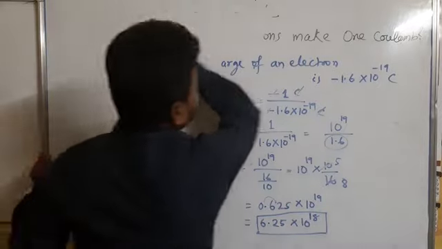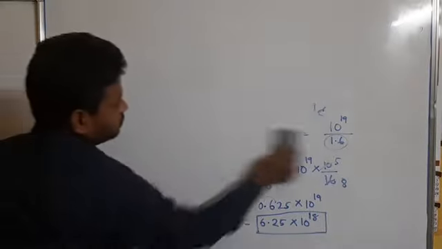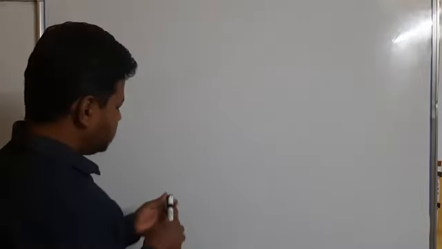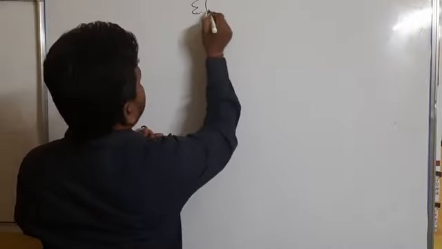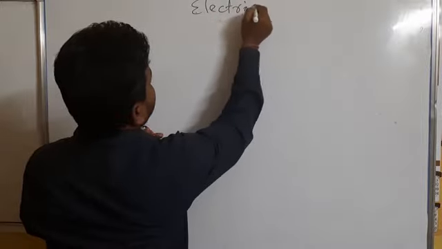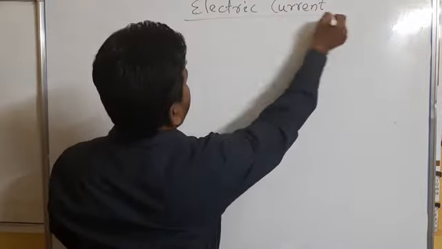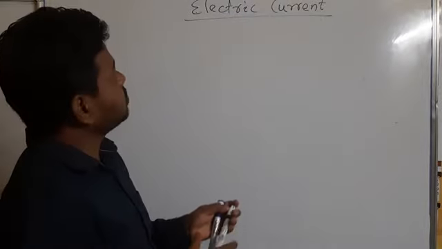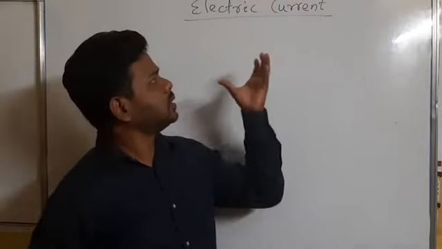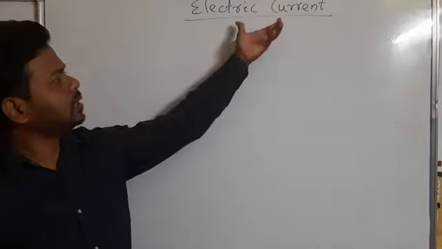What is electric current? So students, the next thing we'll read is electric current. Before this, we have already heard some related words with this current.